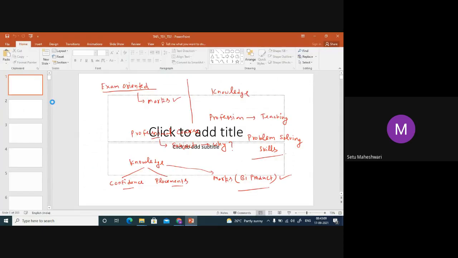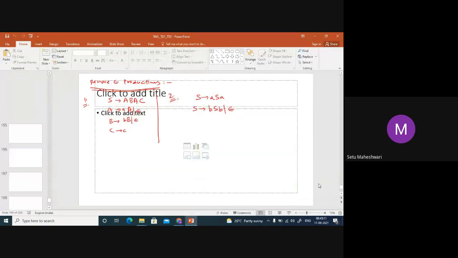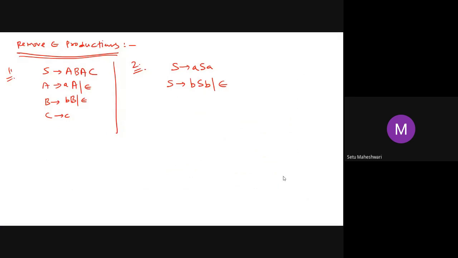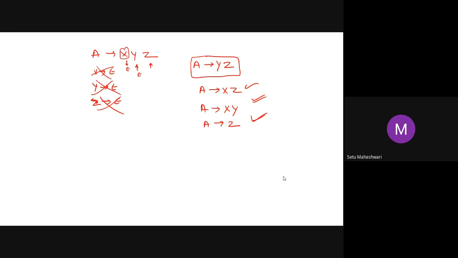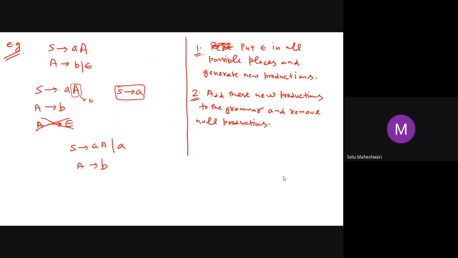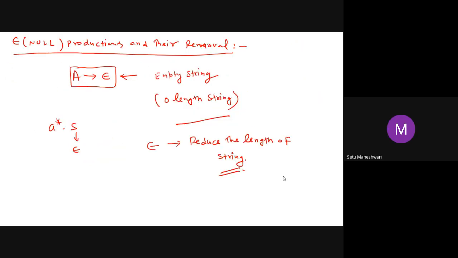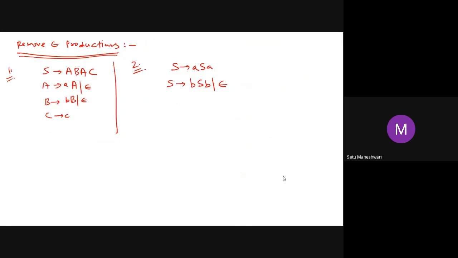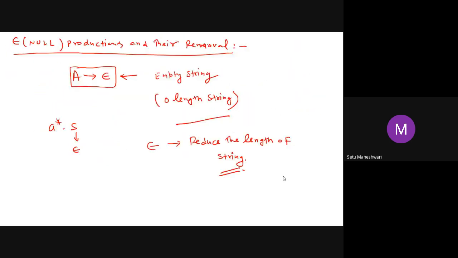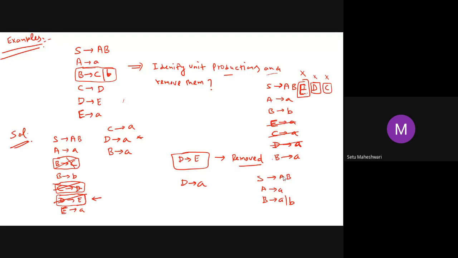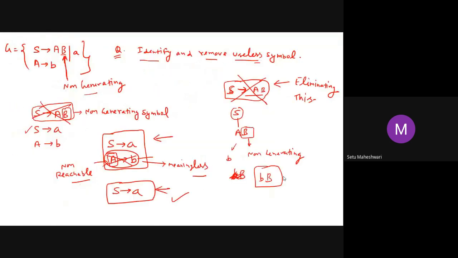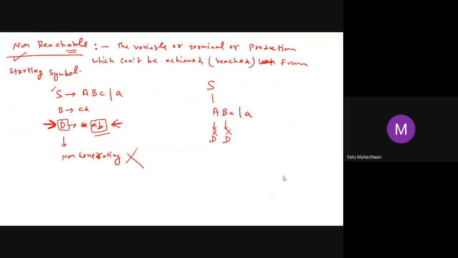What we have discussed in the last class? Somebody remember? जिस स्लाइड में से स्लाइड्स डिलीट हो गई थी वो यही वाली क्लास थी क्या? No, sir. Unfortunately, we have deleted some slides. Was this class? No. Okay, fine. So removing null productions, we have explained. Removing unit productions, we have covered, and removing useless symbols, we have covered.